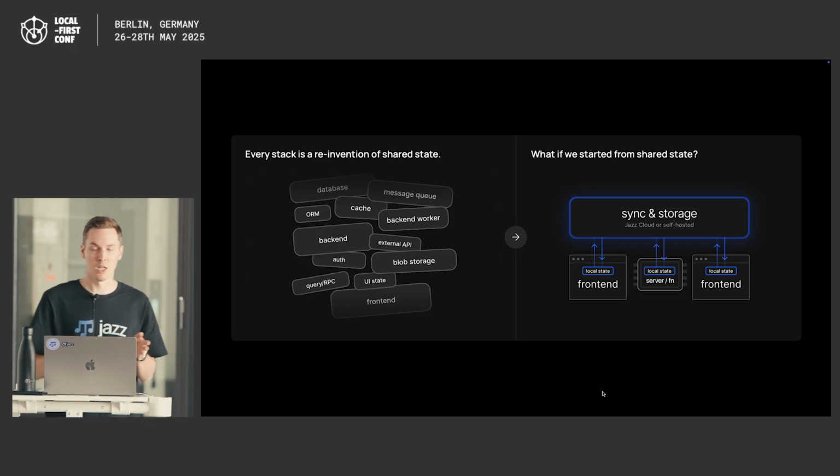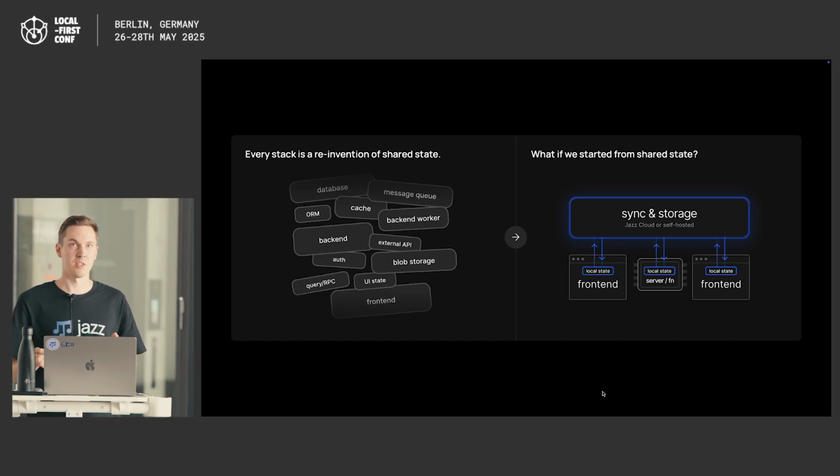And we're doing that kind of very by hand, and we need to integrate lots of systems to make that possible. And for Jazz, what Jazz is to me is an answer to the question, what if we just started from shared state? What if that was the abstraction we could build our apps around? And then what kind of infrastructure do we need for that?